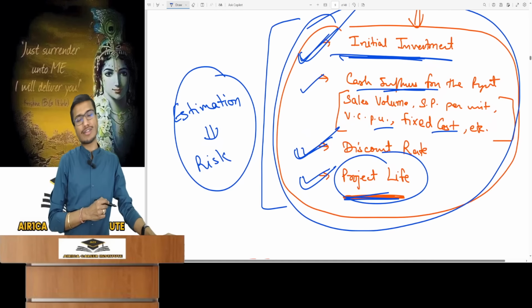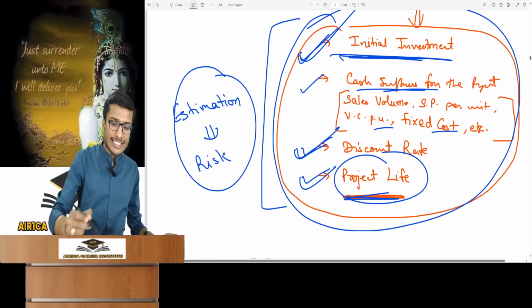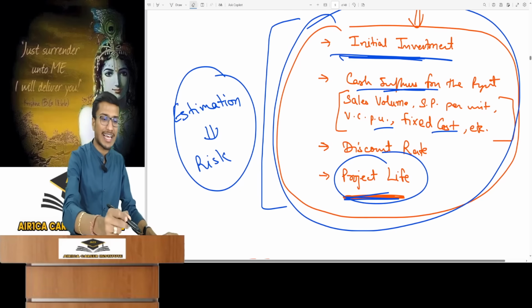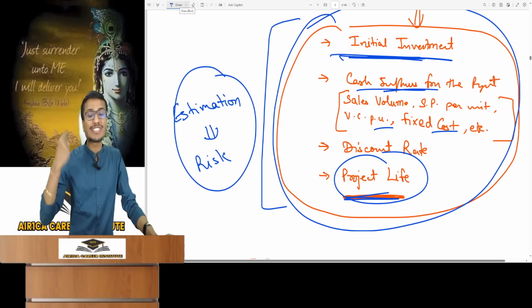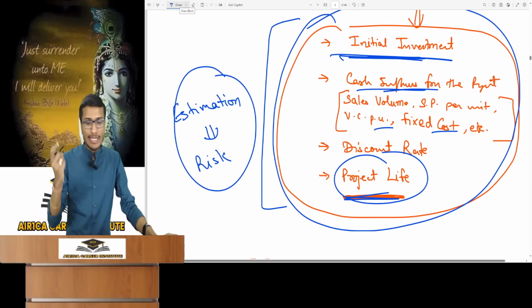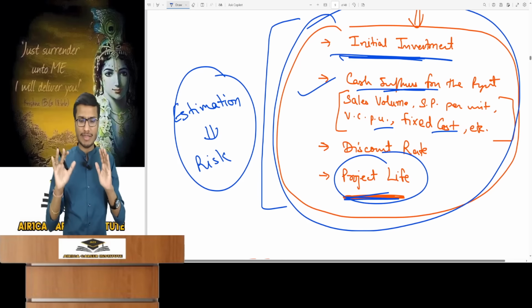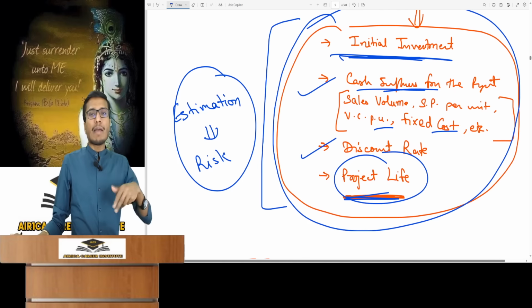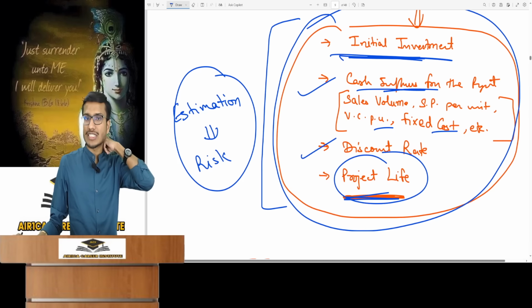But how is that possible for all of them, sir? Risk from cash inflows is understandable, but how do all these things cause project risk? You see, all are based on estimation. There's estimation in cash inflows. We know that there's risk in it. And what about others? Discounting rate? Absolutely. I said I need a required return of 10%.